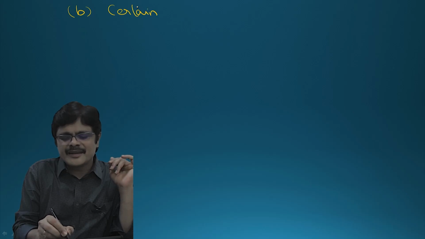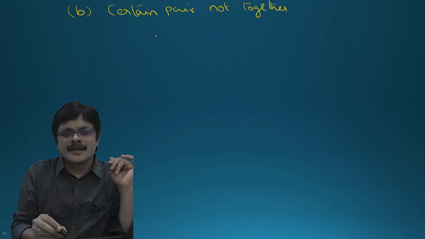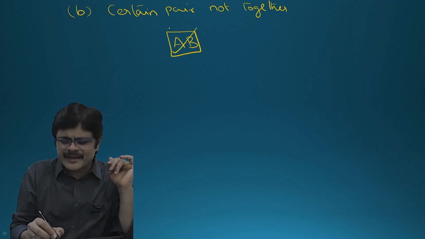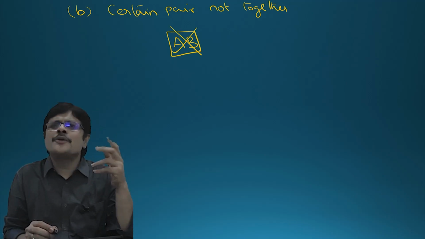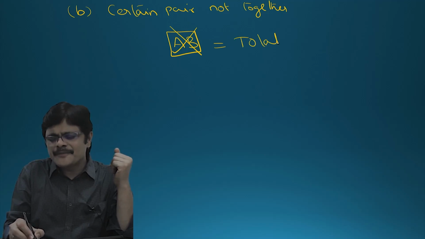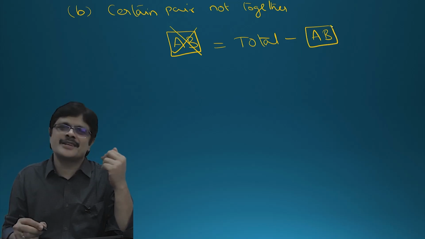Now let us see certain pair not together, or not always together. So my notation is certain pair not together. How do you get it? Here also the same idea: from the total, remove the cases where the certain pair is always together.